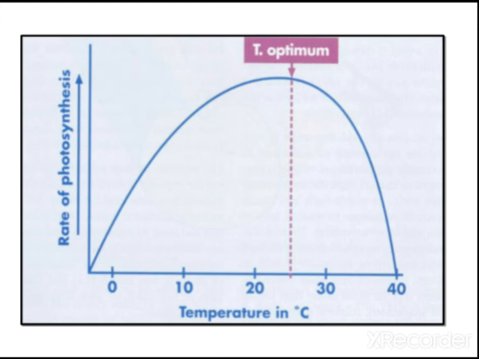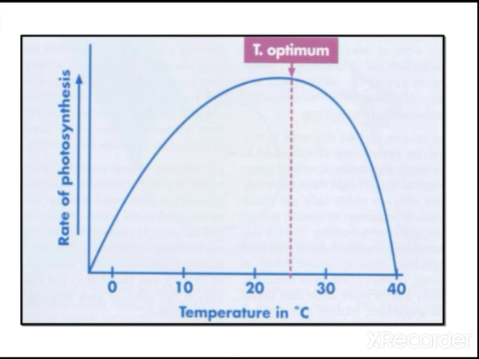This graph, children, shows the rate of photosynthesis in relation to temperature. In the morning it will be less and keeps increasing, but when the temperature becomes much higher, there is once again a reduced rate of photosynthesis. Under optimum conditions there will be maximum photosynthesis. When the temperature increases further, the enzymes are not functional that much. That's why the rate of photosynthesis decreases.